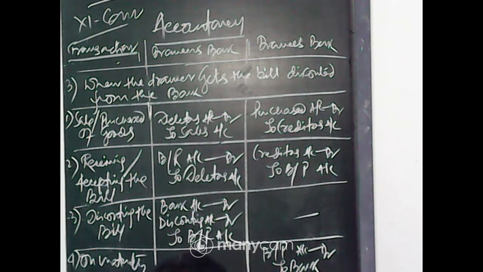When the drawer gets the bill discounted from the bank: number 1, sale or purchase of goods, debtors account debit to sales, purchase account debit to creditors. Number 2, receiving or accepting the bills, bills receivable account debit to debtors, creditors account debit to bills payable. Number 3, discount the bill, bank account debit, discount account debit to bills receivable. On maturity, drawee's book, bills payable account debit to bank.